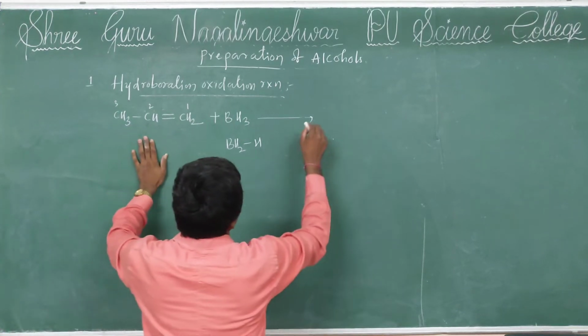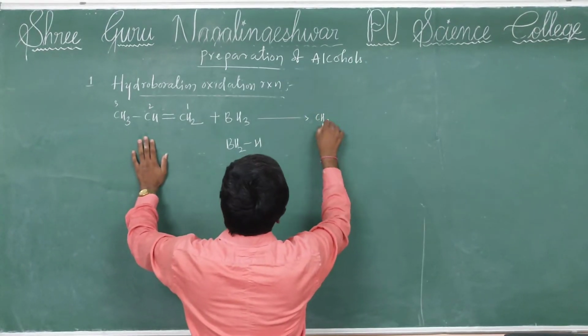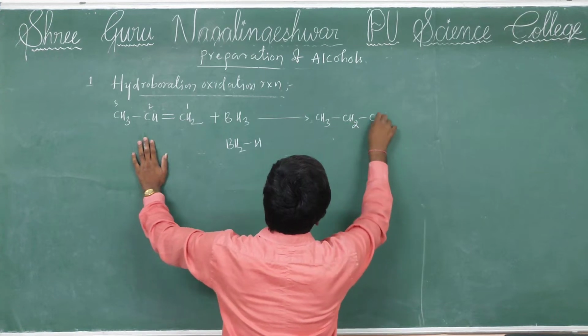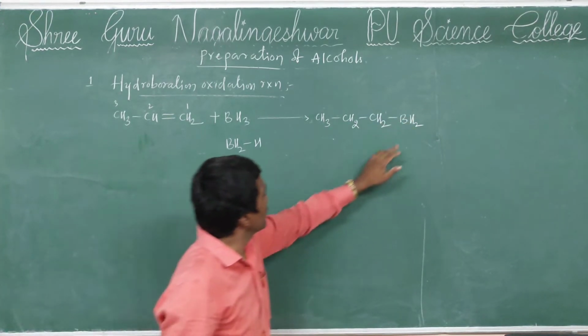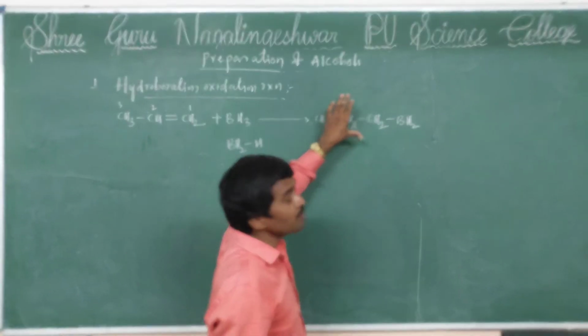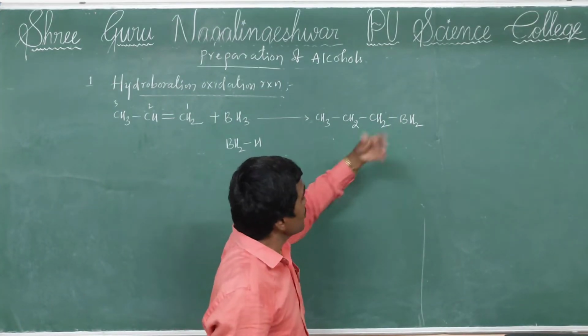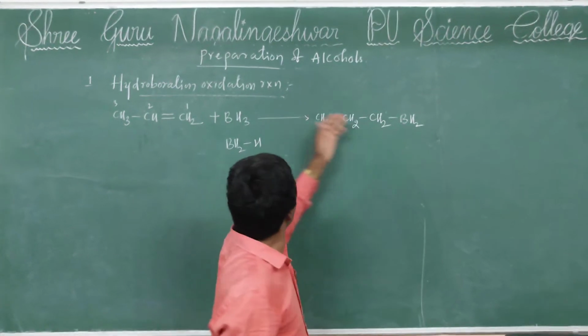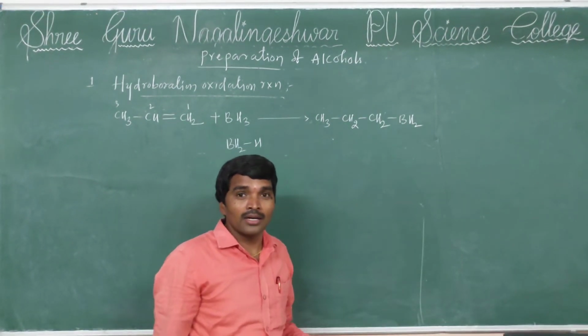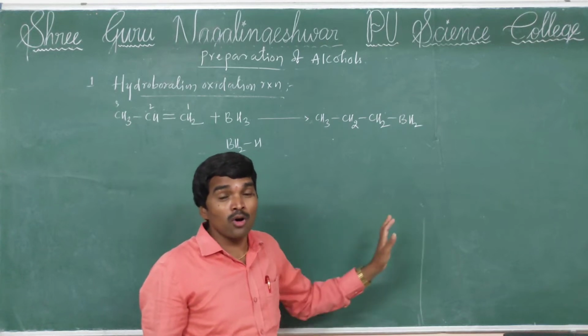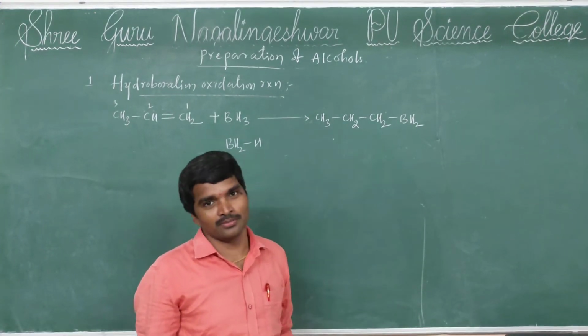Then CH3 CH2 CH2 BH2 is formed, so the boron addition product is formed. This further reacts with another propene to form a dipropyl boron addition product.